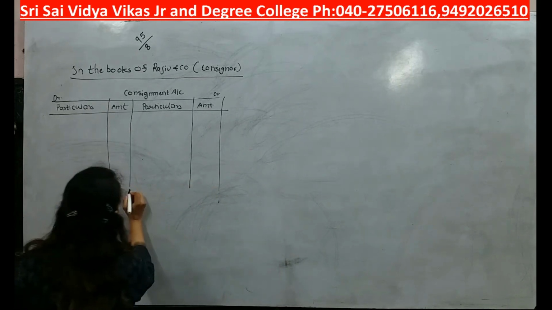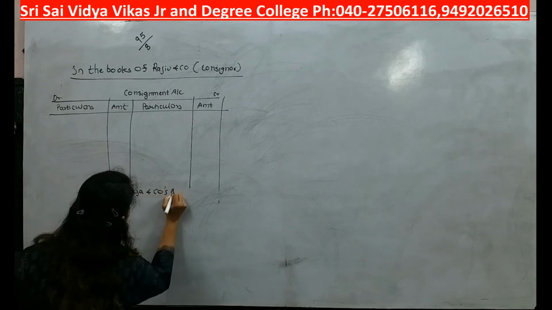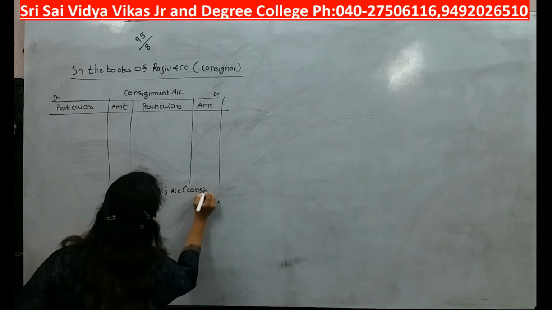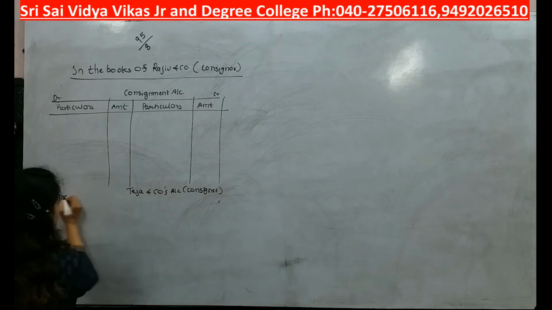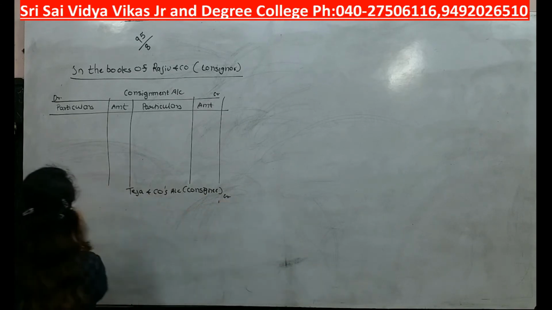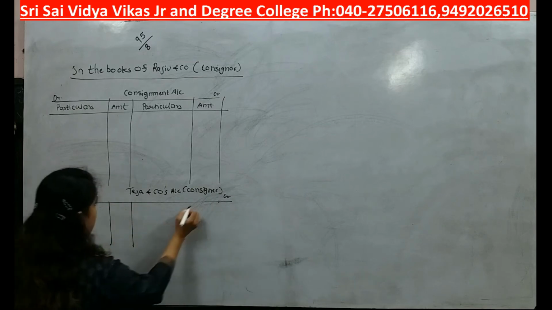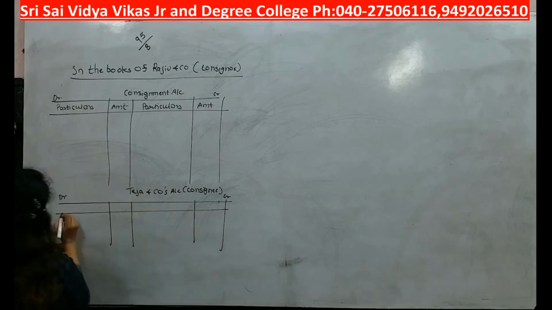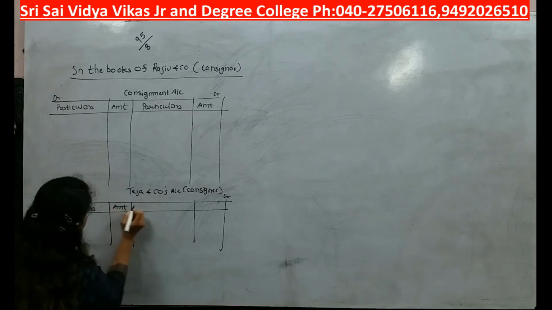Who is our consignee? Teja and Co's account. Teja and Co is our consignee. Again, debit, credit. Particulars, amount,